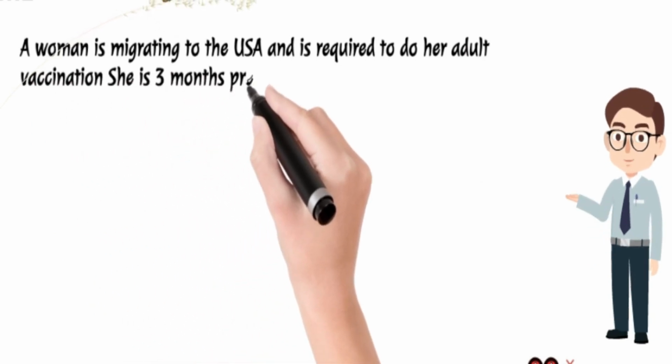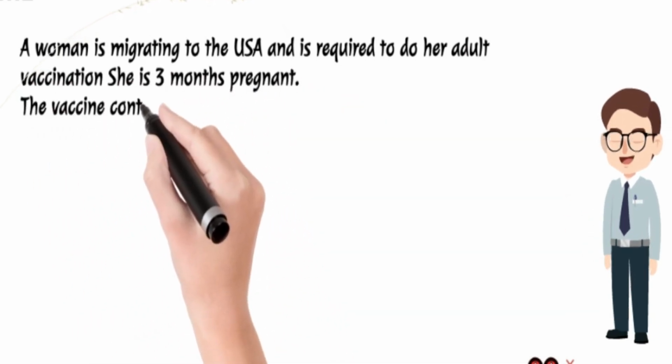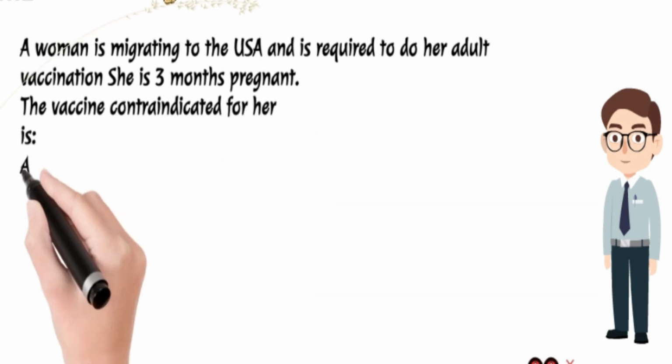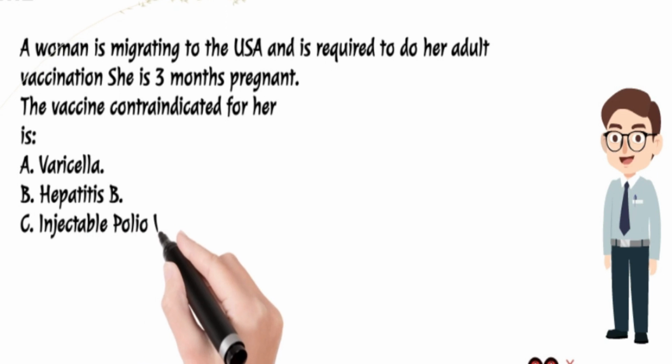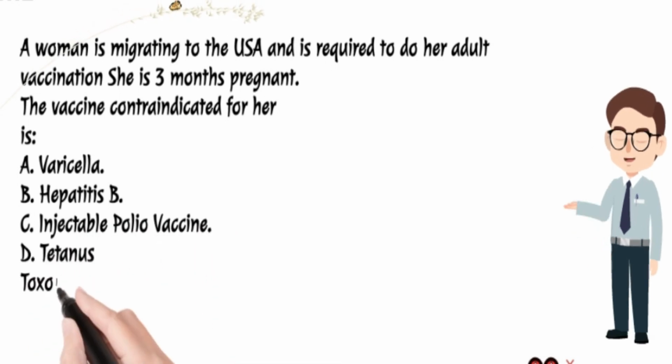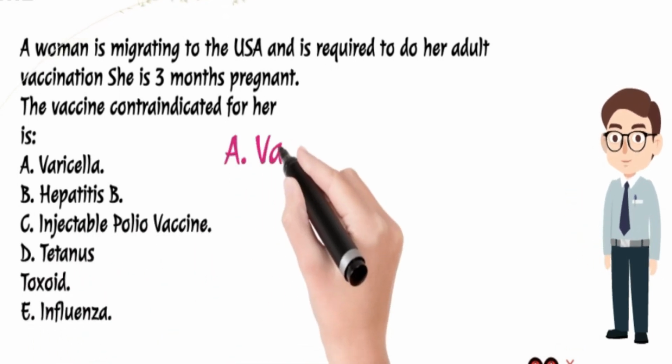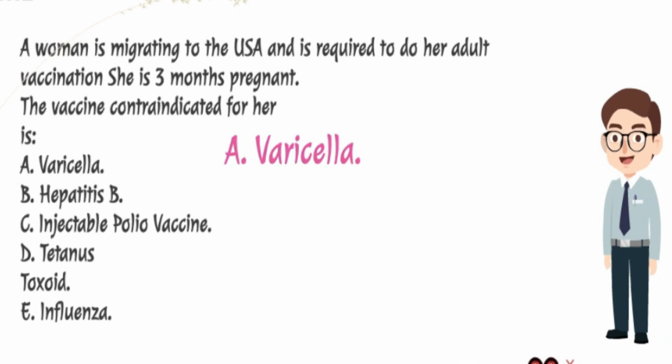A woman is migrating to the USA and is required to do her adult vaccination. She is 3 months pregnant. The vaccine contraindicated for her is: A. Varicella. B. Hepatitis B. C. Injectable polio vaccine. D. Tetanus toxoid. E. Influenza. Answer is A. Varicella.